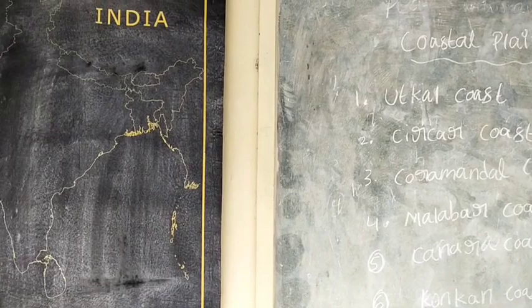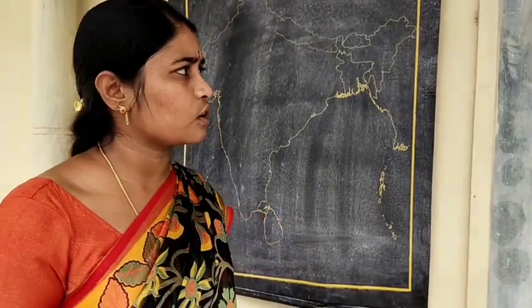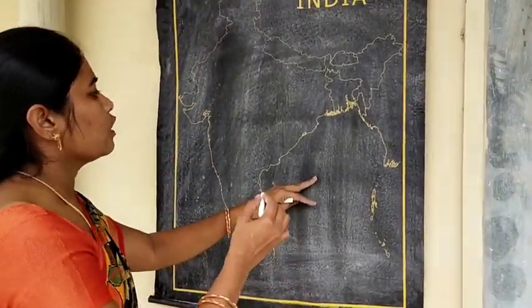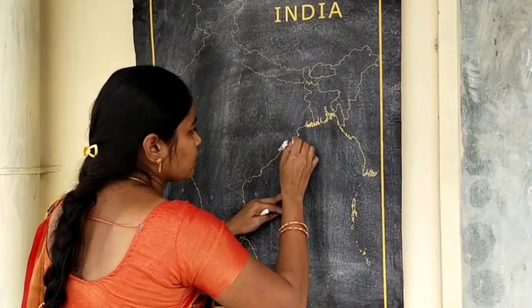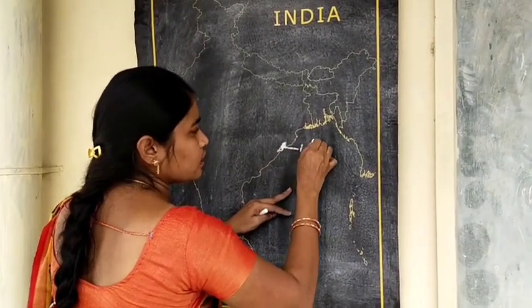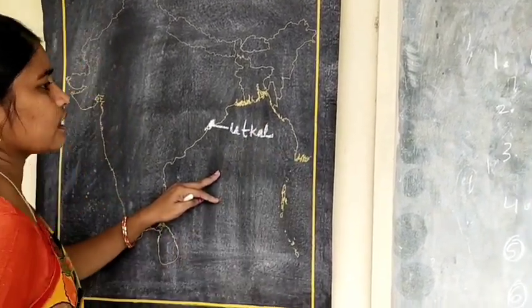So now we are looking at the coastal plains. Where is Utkal Coast located? Utkal Coast is located in Odisha.